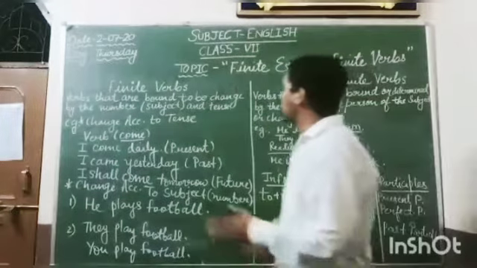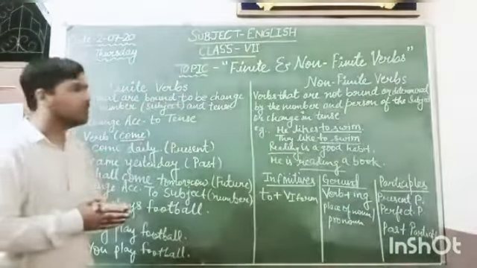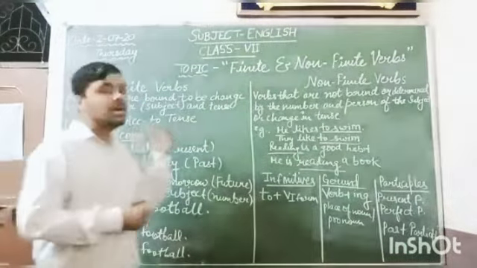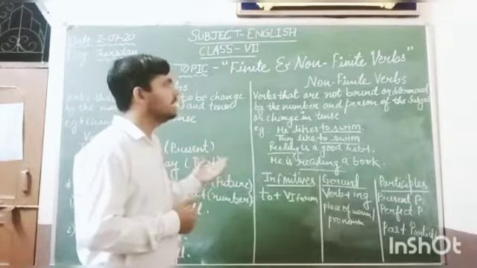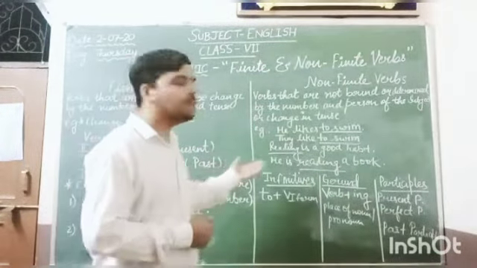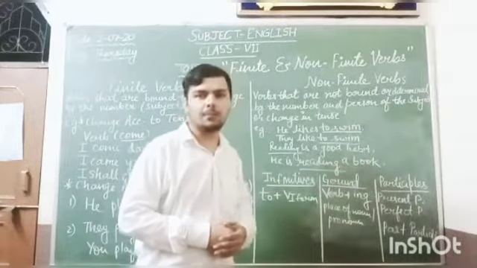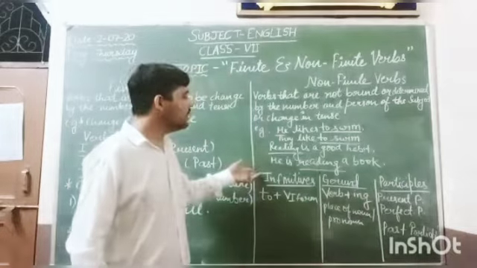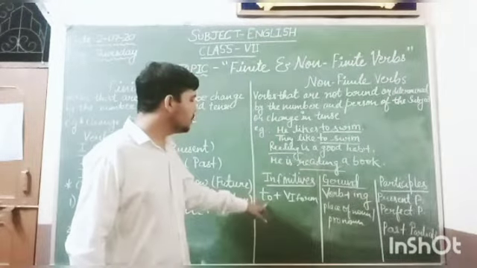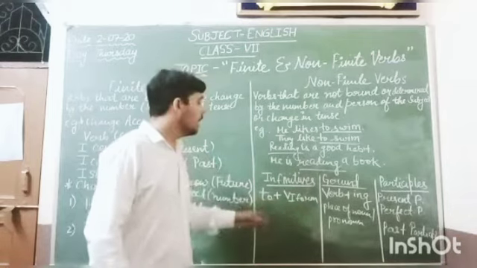Now we have understood the differences between finite and non-finite verbs, but the most important part is to understand the types of non-finite verbs, which are as follows: infinitives, gerunds, and participles. Infinitives use the preposition to with the first form of the verb.